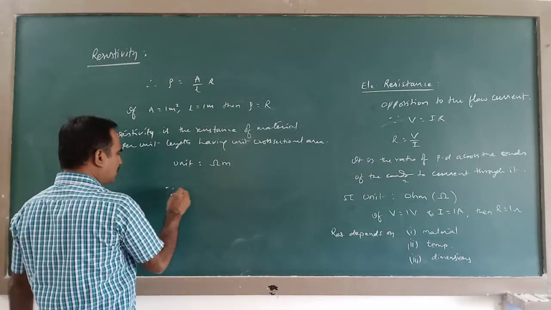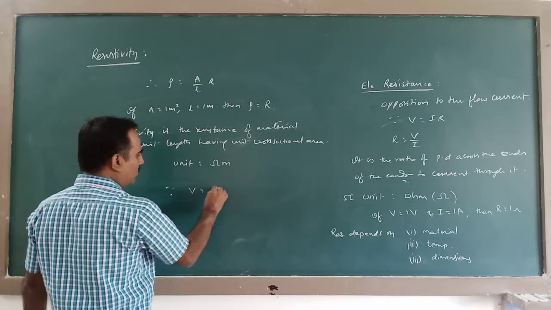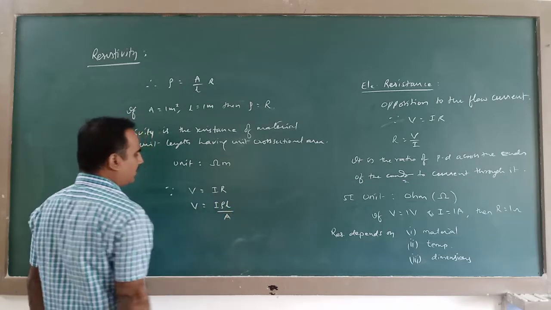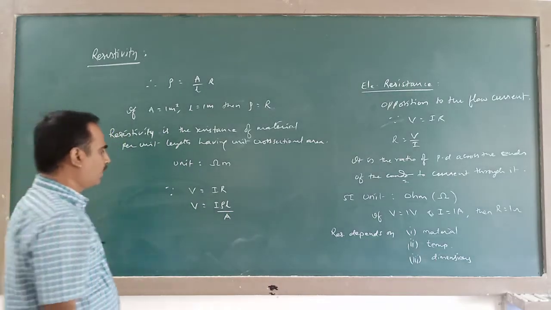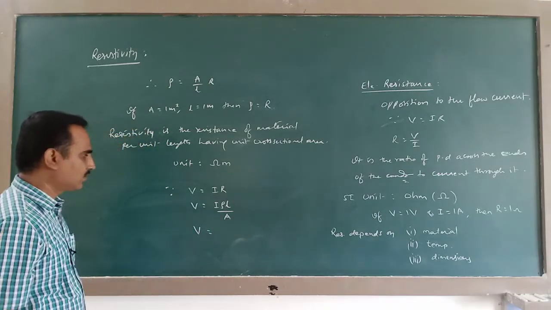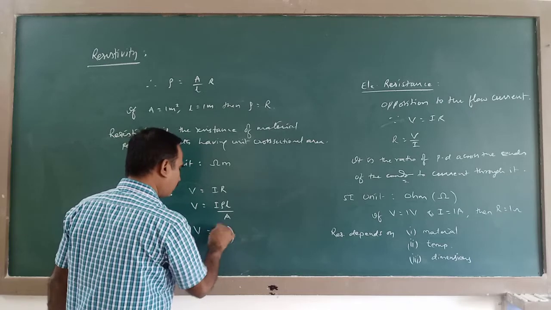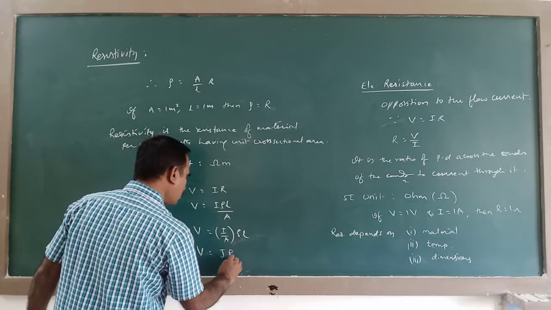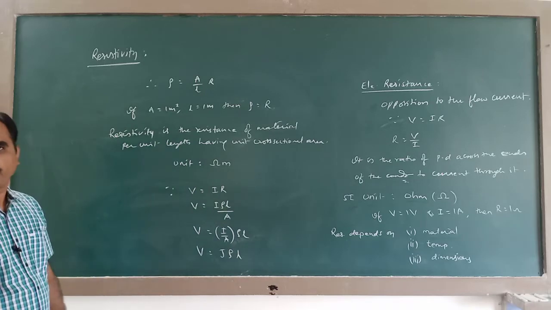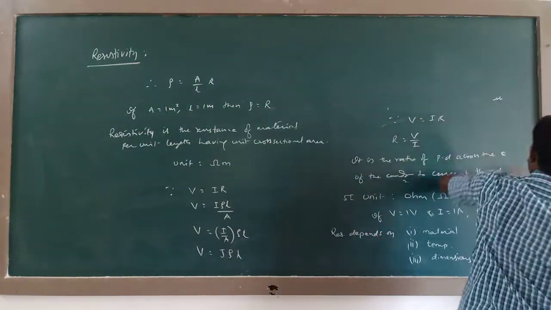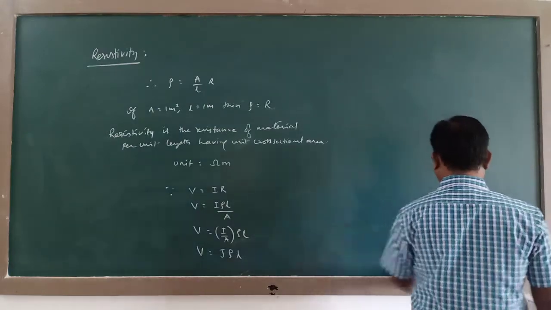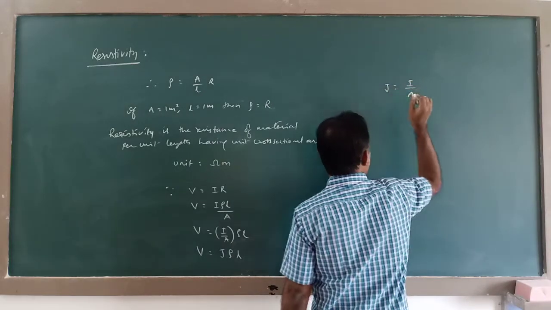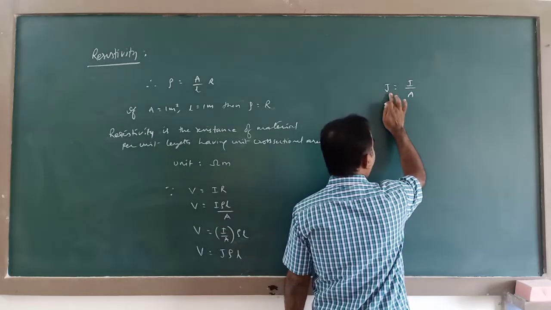So, in terms of resistivity, the expression for Ohm's law can be written like this: V is equal to IR, which is rho L divided by A. And this V can be written as I by A into rho L. This I by A is written as J into rho L, where that J is equal to I divided by A. This is called current density.